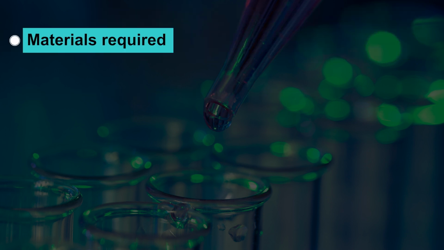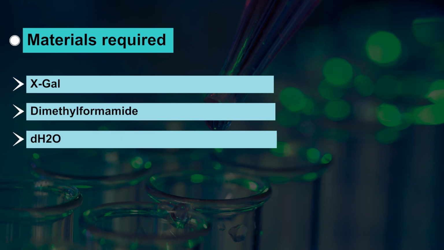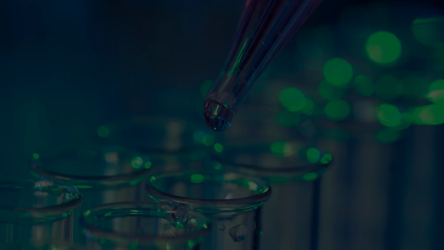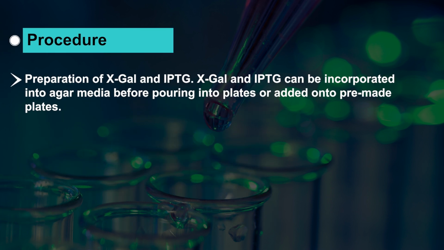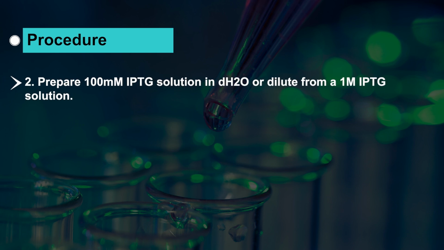Materials required for this experiment: X-gal, dimethylformamide, double distilled water, isopropyl beta-D-thiogalactopyranoside, screening antibiotics of choice, and agar media. X-gal and IPTG can be incorporated into agar media before pouring into plates or added onto pre-made plates. First, prepare 20 mg per ml X-gal in dimethylformamide. Prepare 100 millimolar IPTG solution in double distilled water or dilute from a 1 molar IPTG solution.